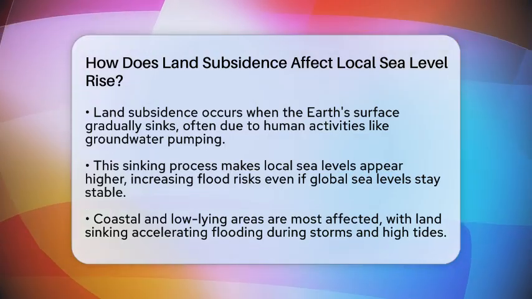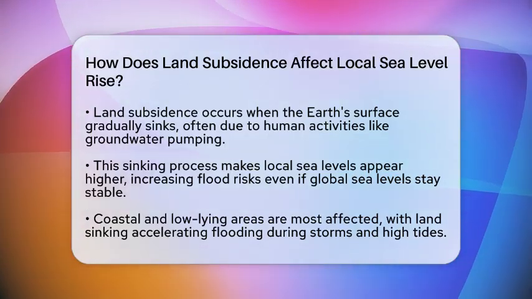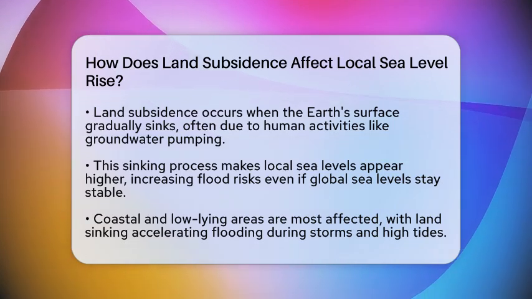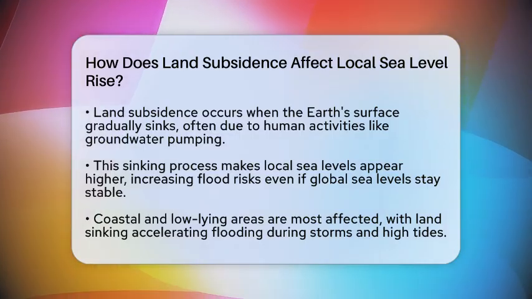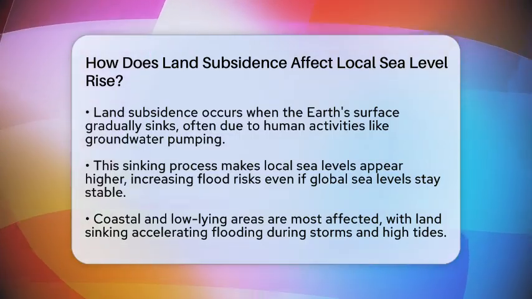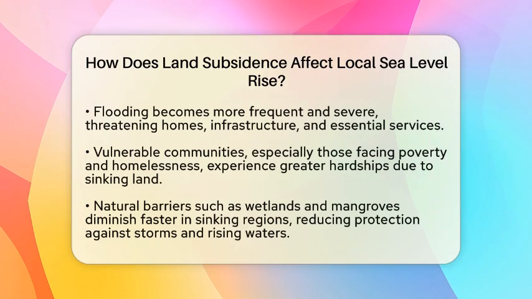When land sinks in coastal or low-lying regions, it makes the sea seem to rise faster relative to the land itself. This means that even if the ocean's overall level isn't changing much, the local water level can increase significantly because the ground is dropping. This effect makes flooding more common and severe in places where land subsides.